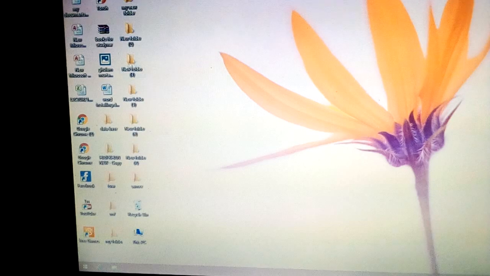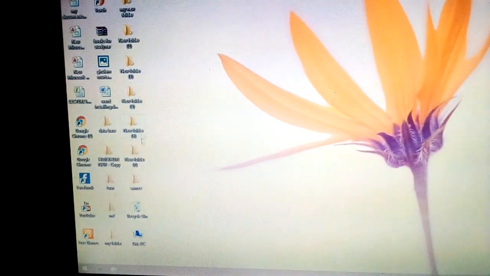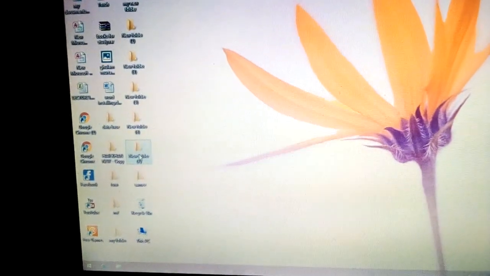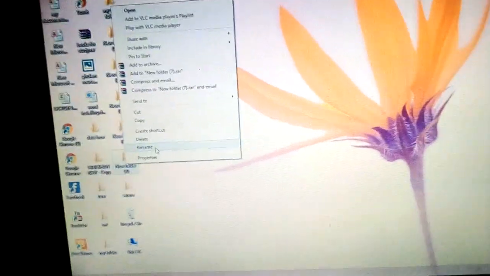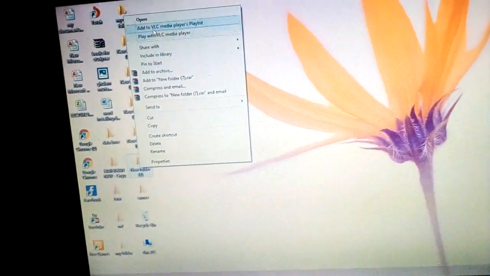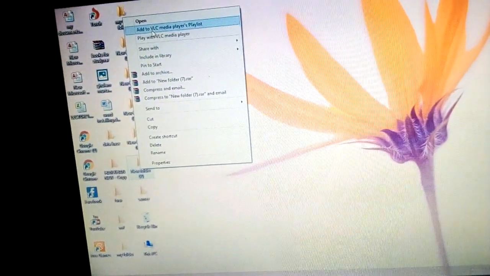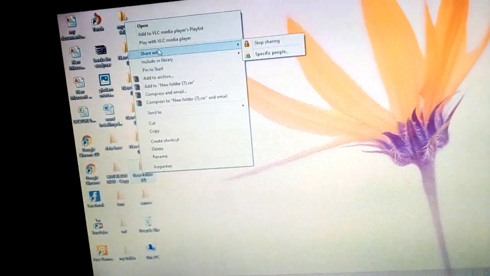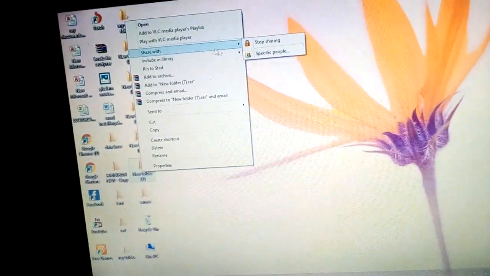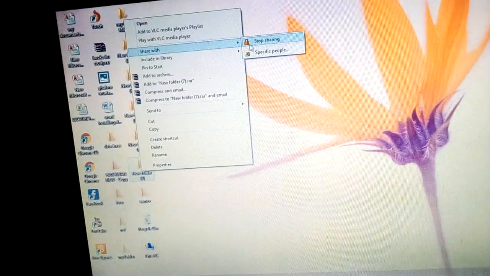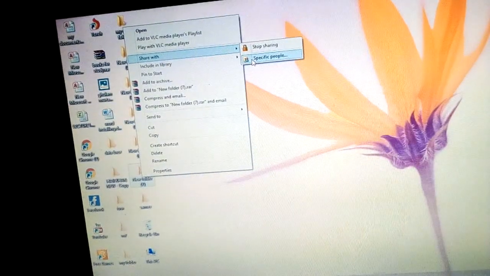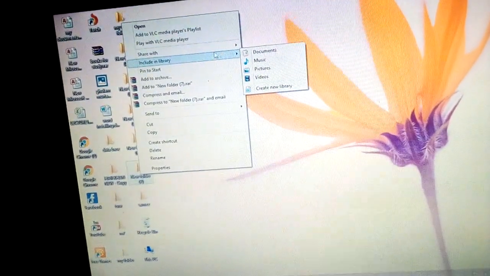Now we will go to the folder. Here it is showing folder 7. First we open it. As my dear viewers, it is showing open. Here it is written add to VLC media player playlist, play with VLC media player, share with. Here it is also showing share with, stop sharing, specific people. You can send this file to specific people or your friends, whatever you want.